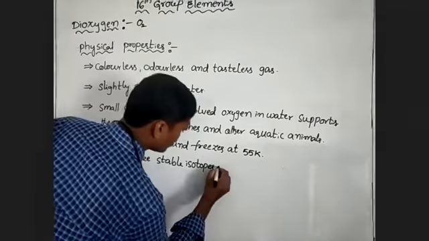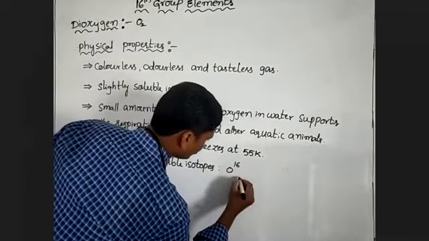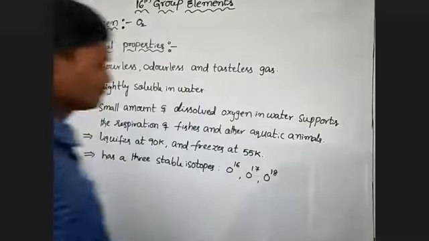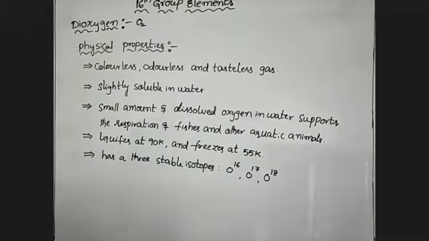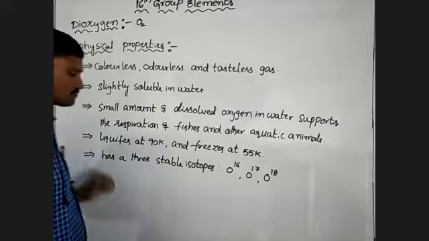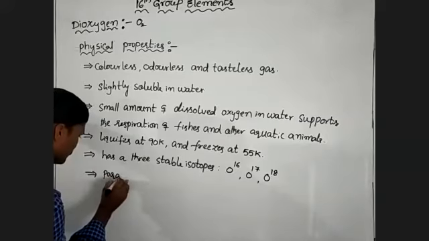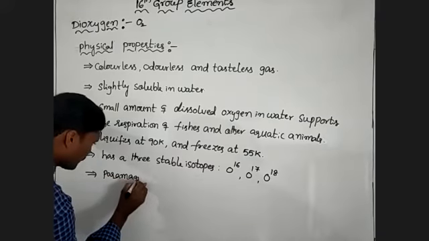They are O16, O17, O18. These are 3 stable isotopes of oxygen. Okay, next, the last one: O2, even though it has an even number of electrons, is paramagnetic in nature.